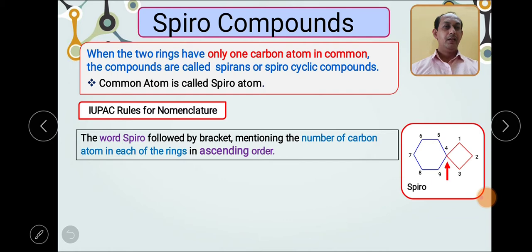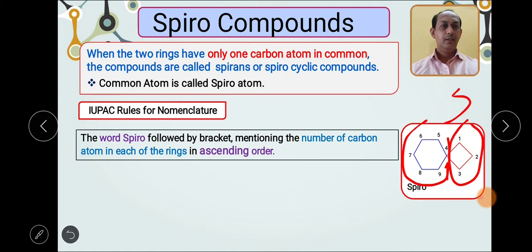In the bracket, we have to write down the number of carbon atoms in the smaller ring first and then the larger ring. For this compound, this ring is the smaller one and this ring is the larger one.